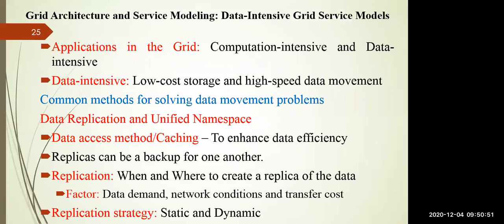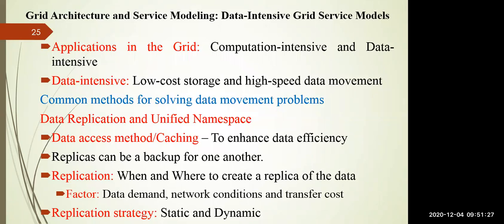If you want to see the various applications in the grid, the applications are divided into two parts: either computational intensive applications or data intensive applications. Computational intensive ones require more computational power. Data intensive ones require more storage. So what is our objective here? Our objective is to go for data intensive ones. If you go for data intensive applications, you have to keep in mind that the storage you are using should be low cost, and the data movement should be as fast as possible.